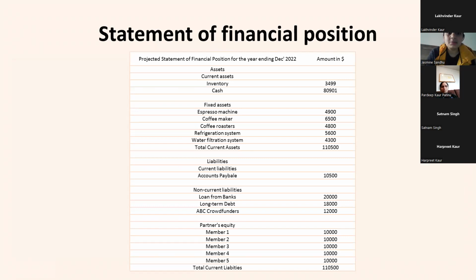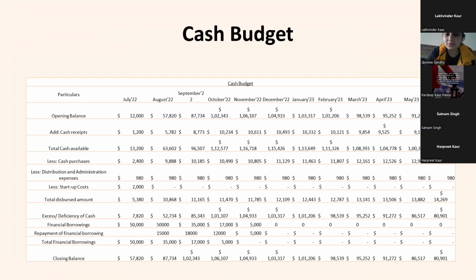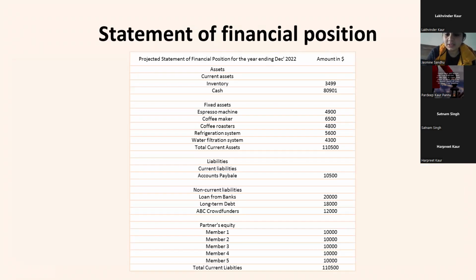Now I'll describe the statement of financial position. It is presented above as a summary of the financial position of the company for the entire year, giving insight into the activities of the business throughout the year in terms of revenue and expenses. There are basically two sides to the balance sheet of an organization. The balance sheet contains a summary of all the assets that the company has and all the obligations that the company has towards other parties, both internal and external.